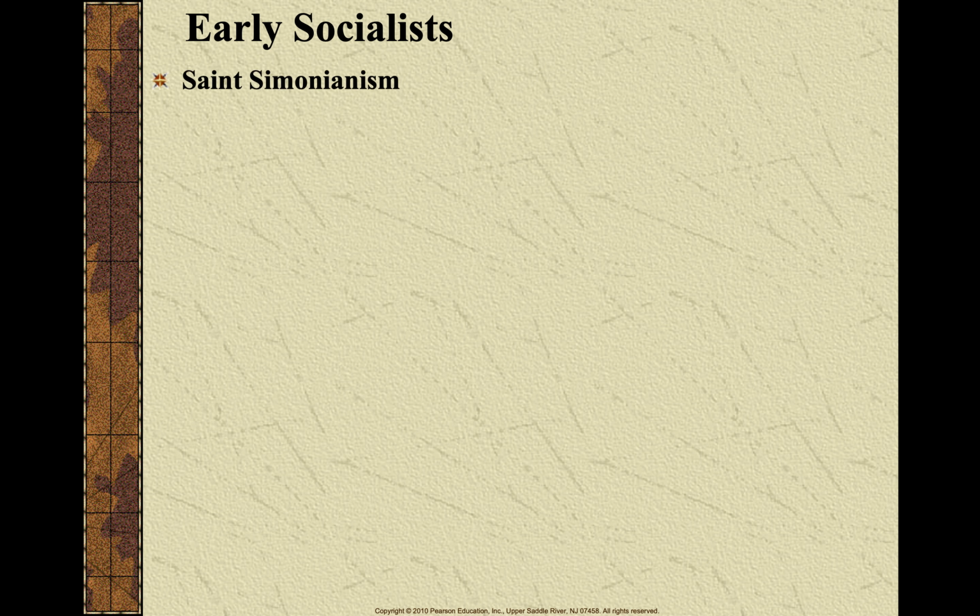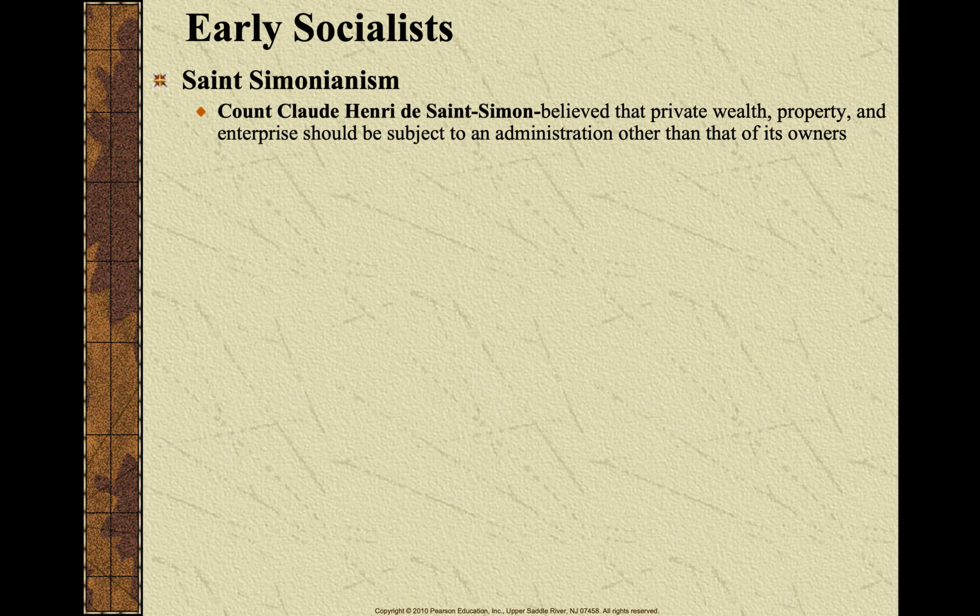Okay, and one of the early socialist ideas we're going to see is Saint-Simonianism, and this was by Count Claude Henri de Saint-Simon, who believed that private wealth, property, and enterprise should be subject to an administration other than that of its owners.